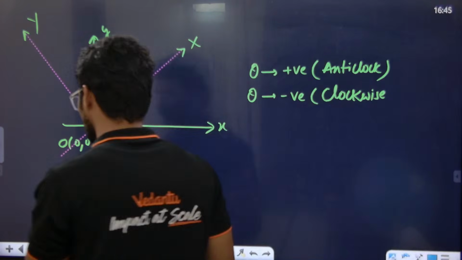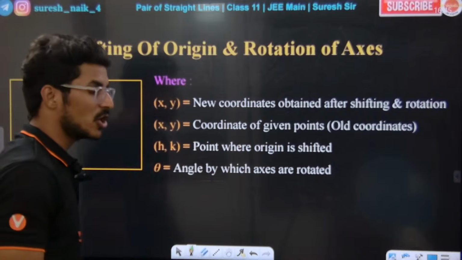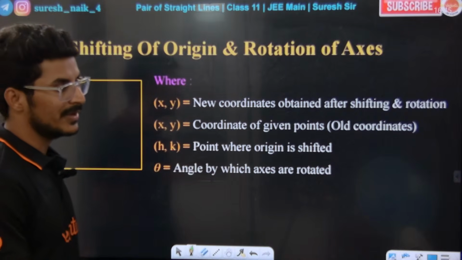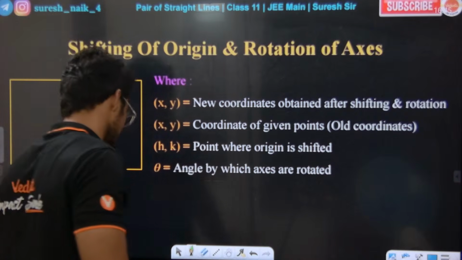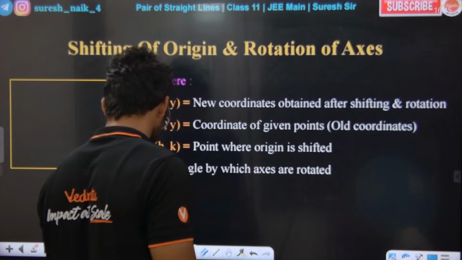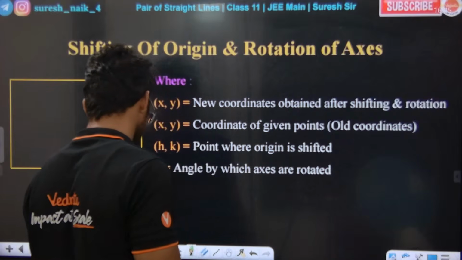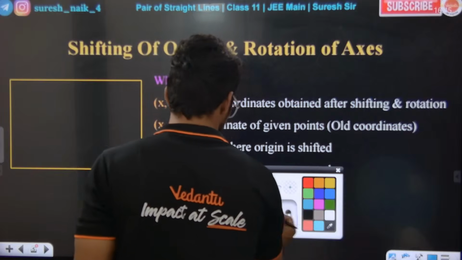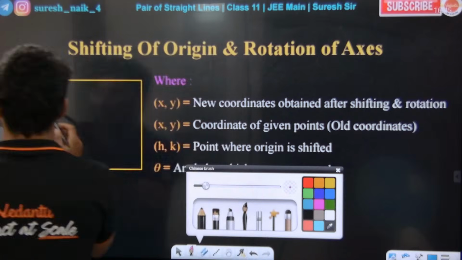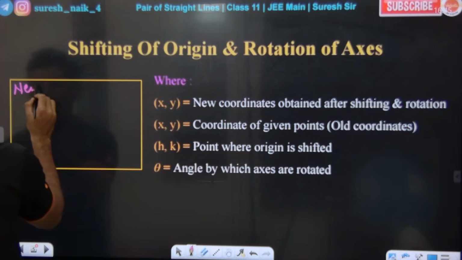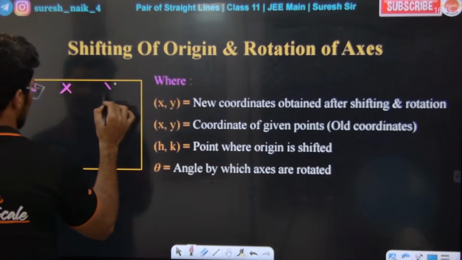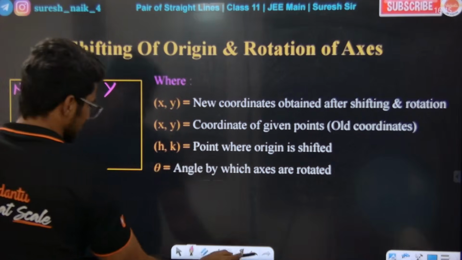There is a small shortcut I will tell you. If you follow this shortcut, you will be able to solve all types of questions. Before the shortcut, we need to know one small thing. Basically, we need the new coordinates. What are the new coordinates? Basically capital X and capital Y. The new position is capital X and capital Y.